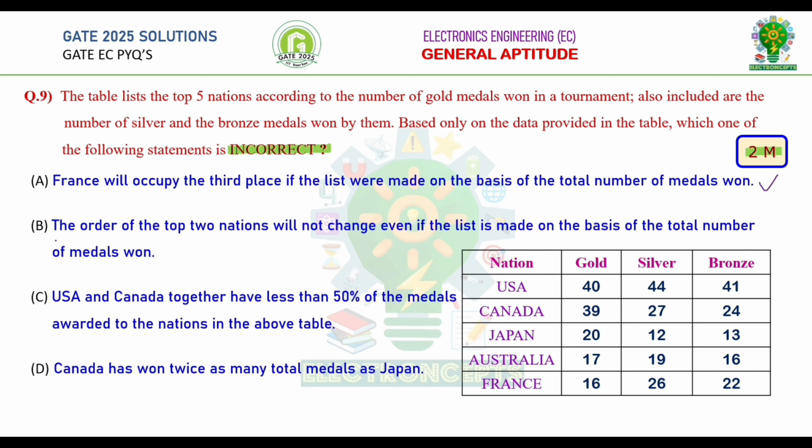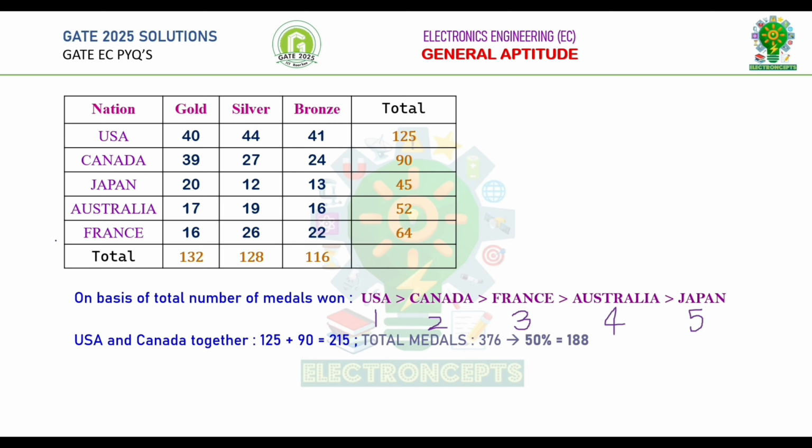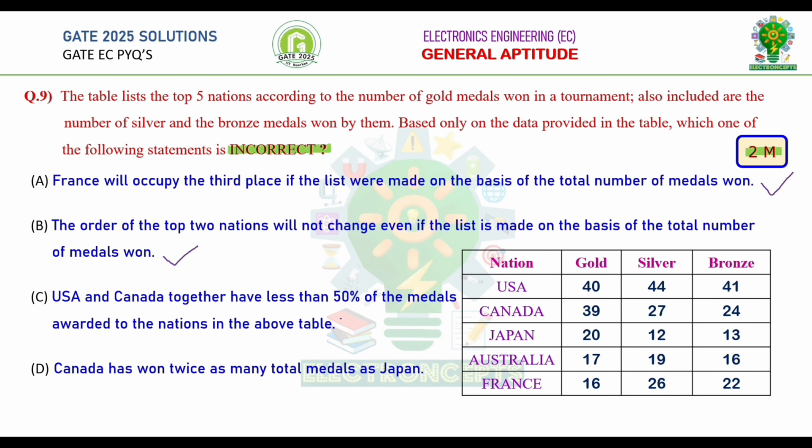Option C. USA and Canada together have less than 50% of the medals awarded to the nations. Total number of medals awarded to USA and Canada together is equal to 125 plus 90, that is equal to 215 medals. Total number of medals is equal to 376. In 376, 50% is equal to 188. But medals awarded to USA and Canada together is equal to 215, which is more than 188. Therefore, it is greater than 50%, and this statement is not correct.